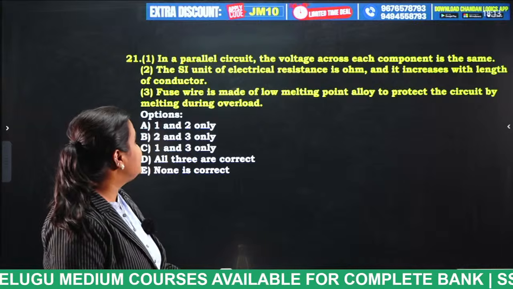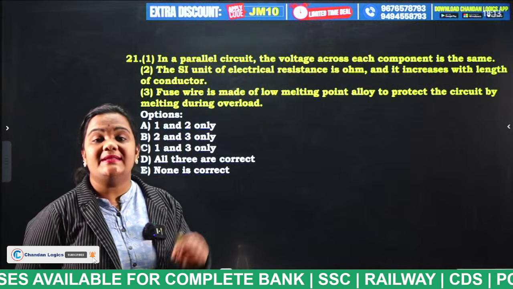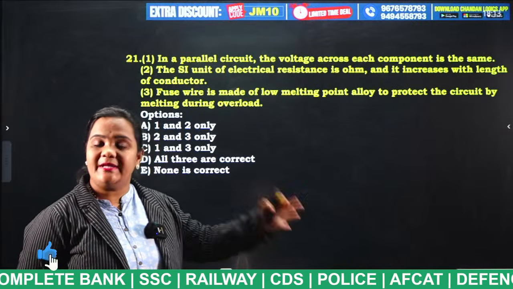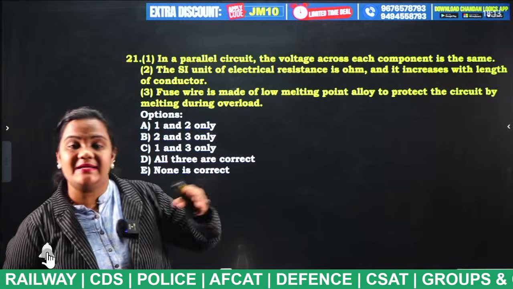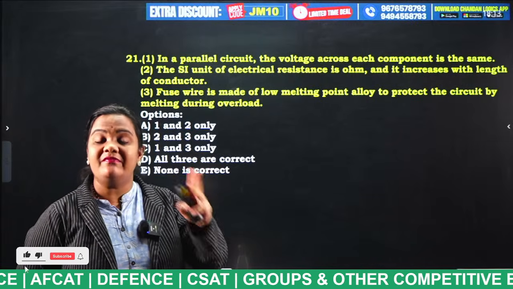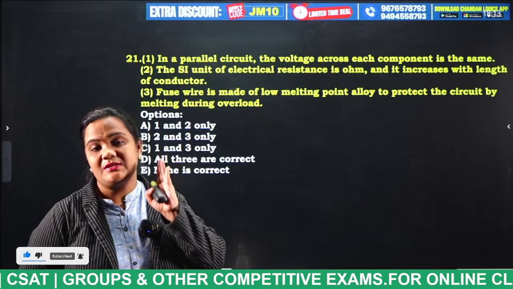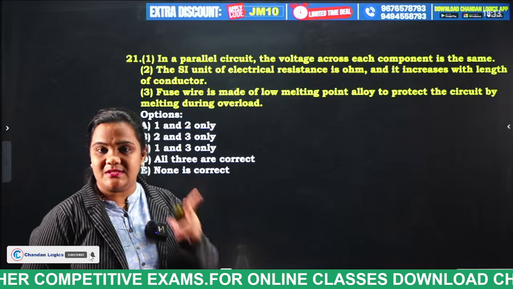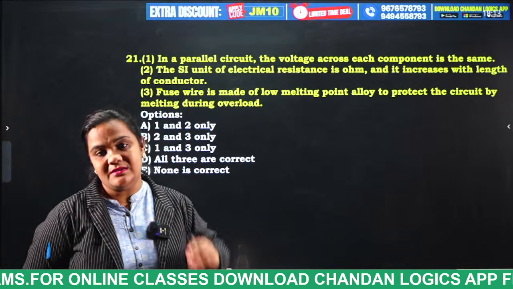So what the first statement is saying, I have already told you, students: in a series connection the current is the same but the voltage is different. In a parallel connection the voltage is the same but the current is different. In a series connection, if one circuit fails, the whole current will stop. In a parallel connection, if one circuit breaks, the current will pass into the other circuit.